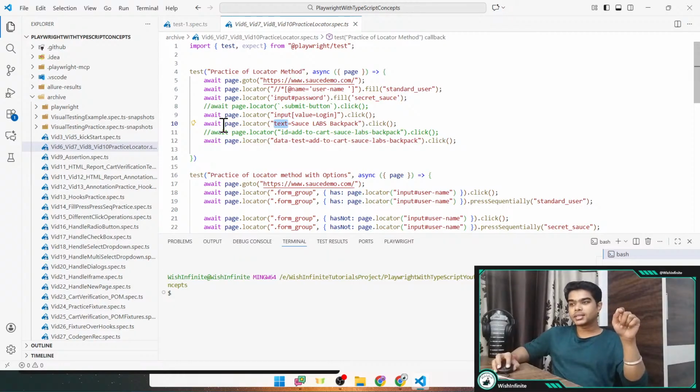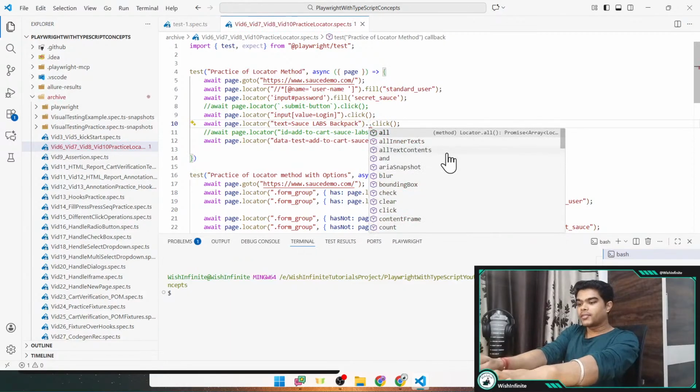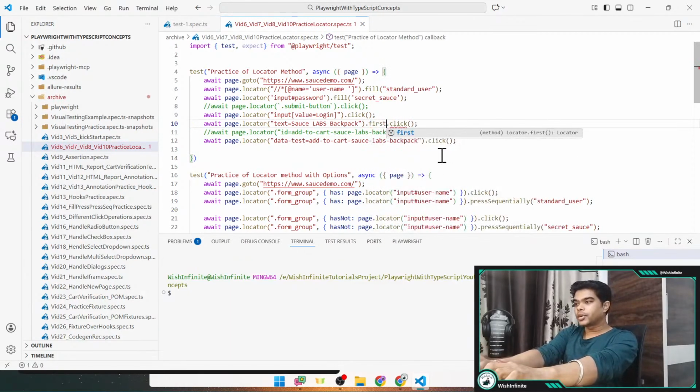In that case, assume this particular locator is able to detect two elements. If you want to click on the first one, you can simply provide dot and first here. See, automatically it is showing the suggestion.